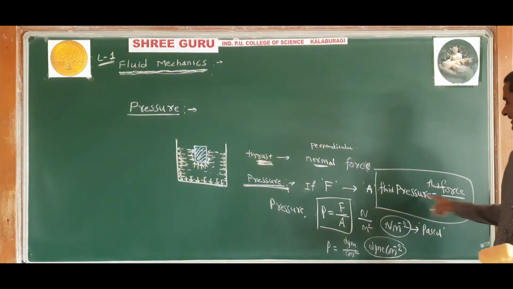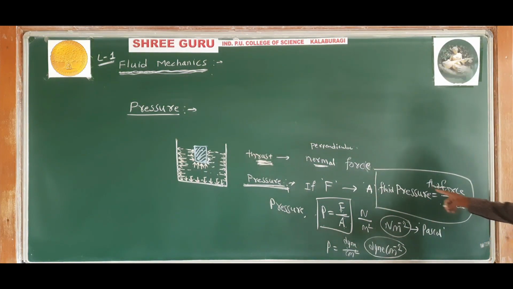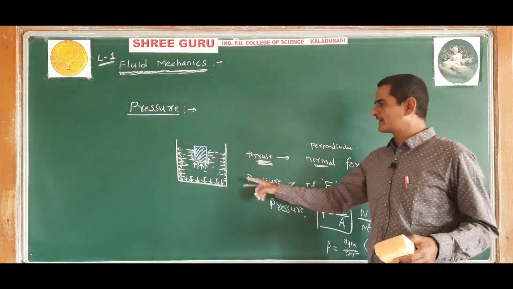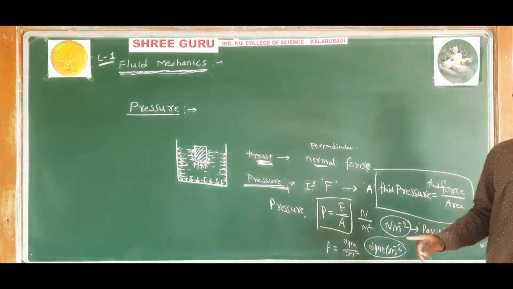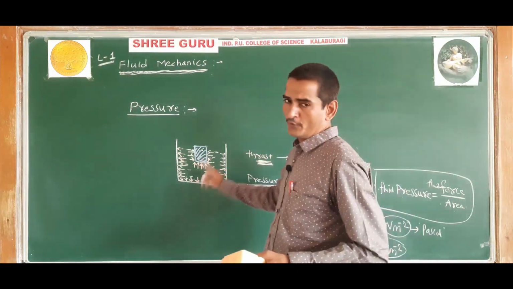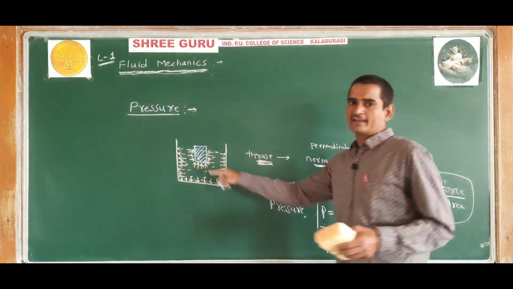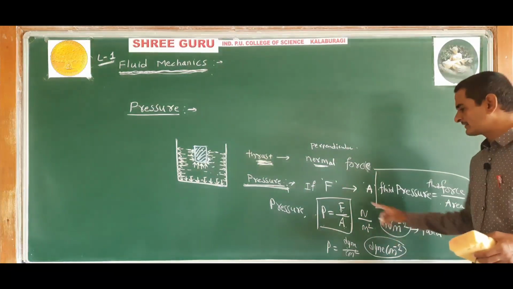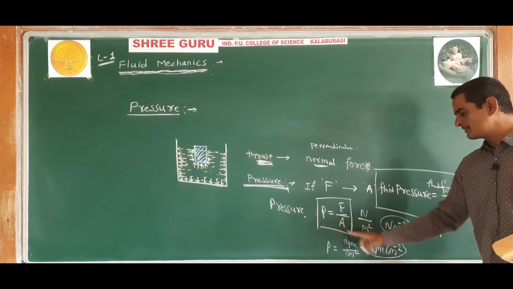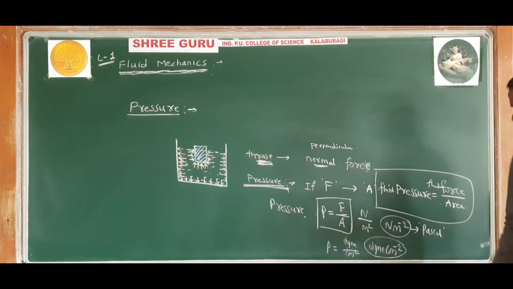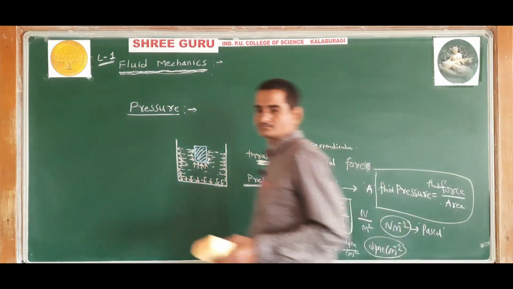That is, fluid pressure is equal to fluid force, that is normal force, that is thrust, divided by area. If F is the normal force exerted by the liquid on a surface of area A, then pressure P is equal to force F divided by A, and the SI unit is Newton per meter square and the CGS unit is dyne per centimeter square. Understood?